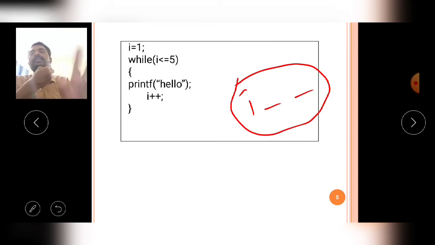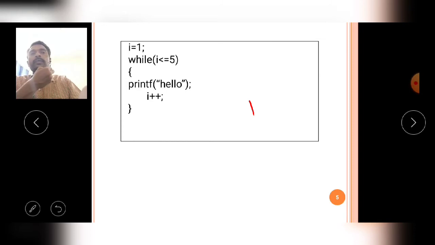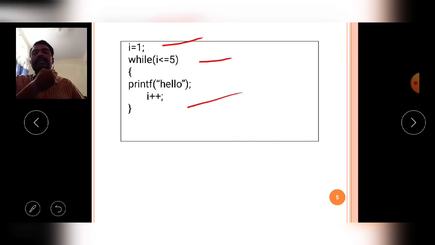Okay, so this is also a problem when we are using the while loop. That's why you have to give the values in a proper manner according to our requirement, that is in the initialization statement, in the condition, and in the increment statement or decrement statement, whatever it may be.